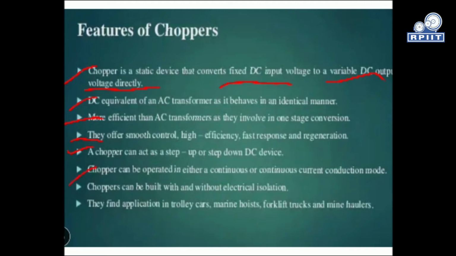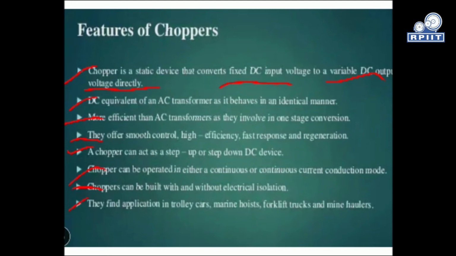A chopper can be operated in either continuous or discontinuous current conduction mode. Both can be operated using the chopper. A chopper can be built with or without electrical isolation. There is no actual need of isolation for the DC voltage level, but still, to minimize harmonic losses or heat losses, we utilize isolation as well.